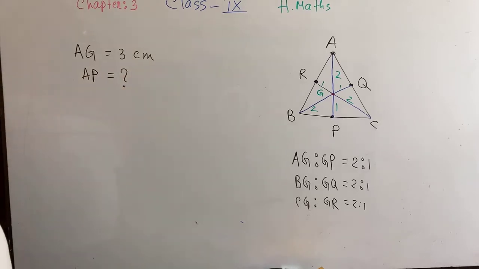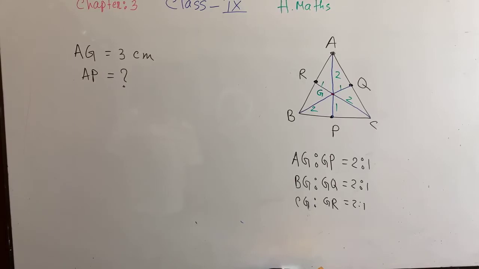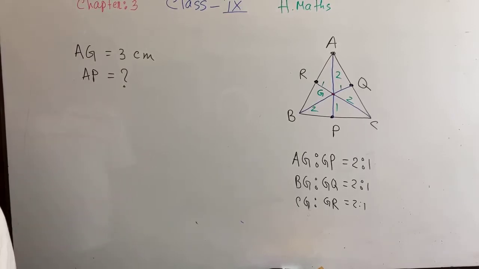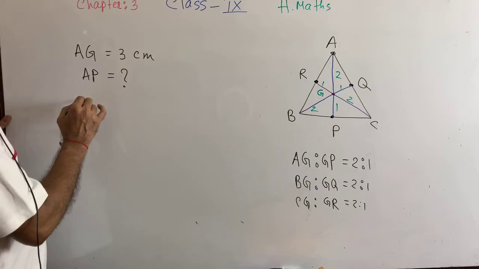Can you please tell me? AZ equals to 3 centimeter. Then what will be the length of AP? Do you agree with me?